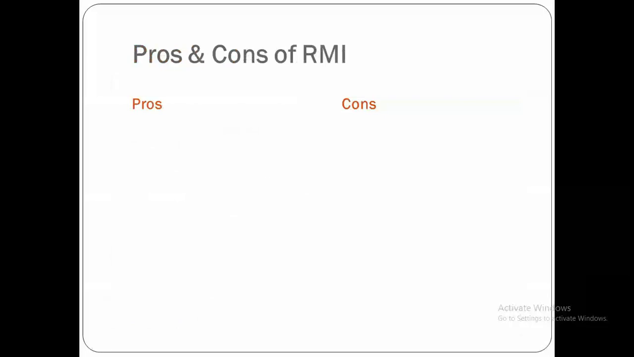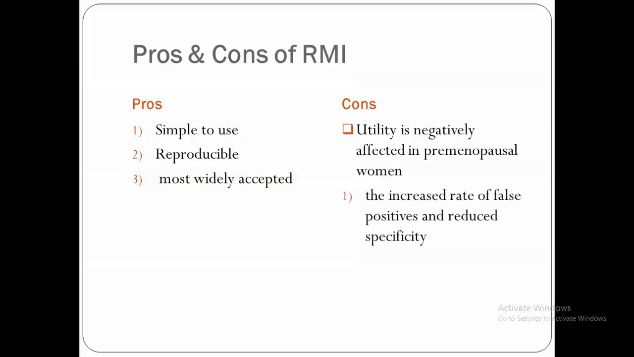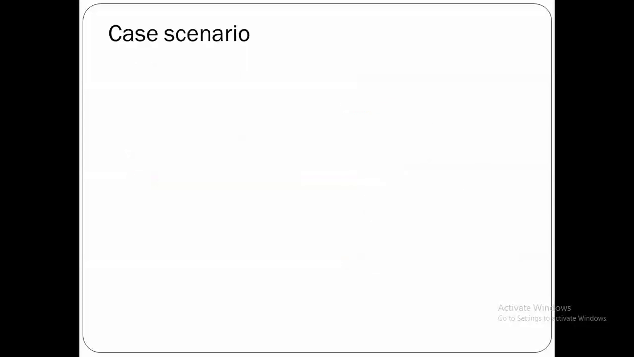What are the pros and cons of risk of malignancy index? Pros: it is simple, reproducible, and most widely accepted, and the Royal College guidelines still use it. But the drawbacks of it are that it is negatively affected, as we said, in postmenopausal women because of an increased rate of false positives and reduced specificity, and it is primarily a marker for epithelial ovarian carcinoma.